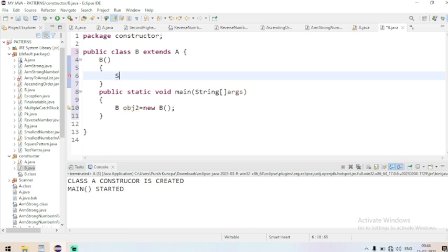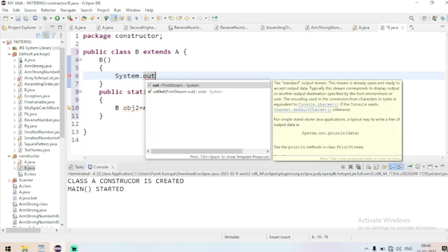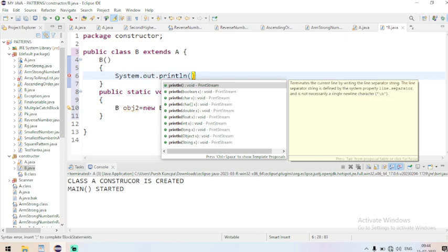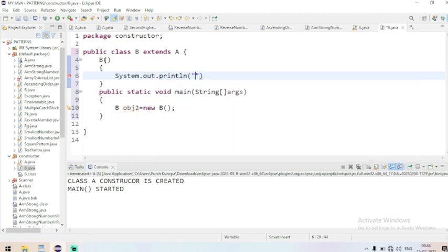So here I'm going to write System.out.println, and I'm going to say that B class constructor is created.